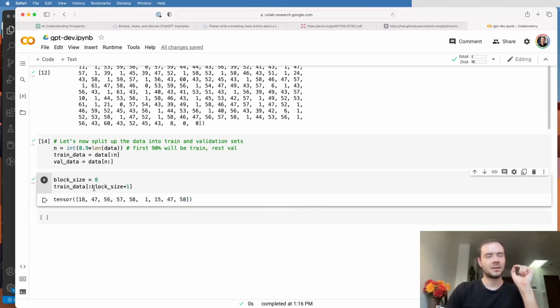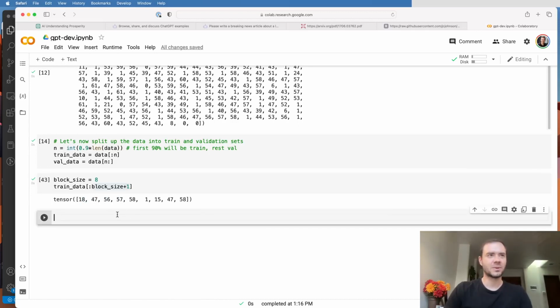Now, in a chunk of 9 characters, there's actually 8 individual examples packed in there. So there's the example that in the context of 18, 47 likely comes next. In the context of 18 and 47, 56 comes next. In the context of 18, 47, 56, 57 can come next, and so on. So that's the 8 individual examples.